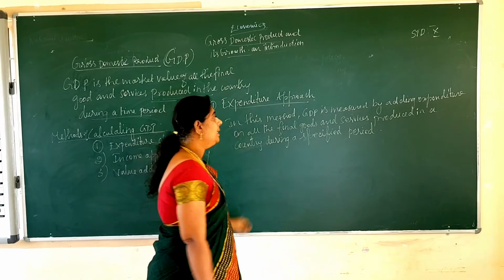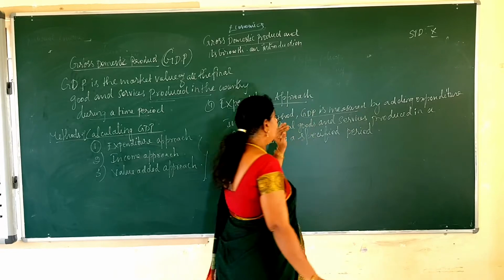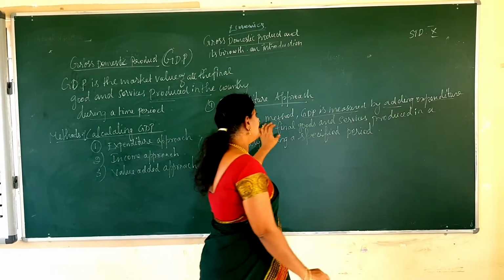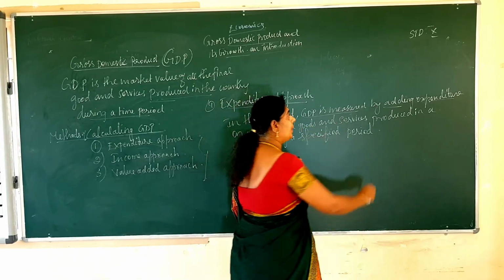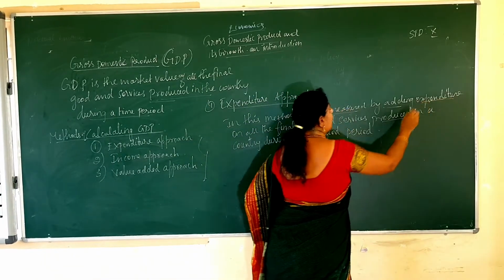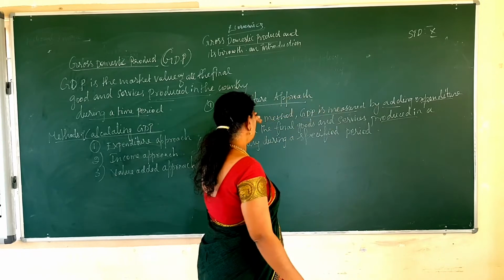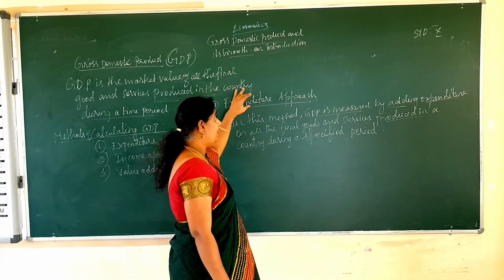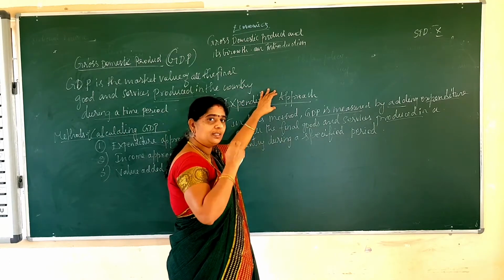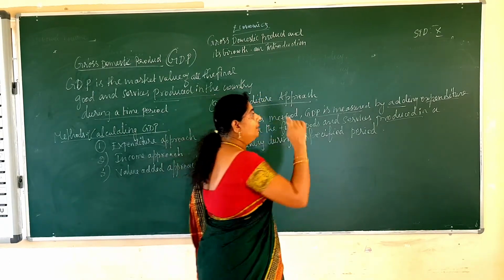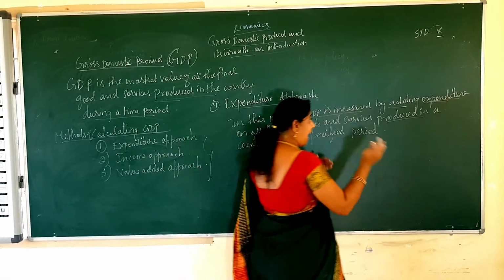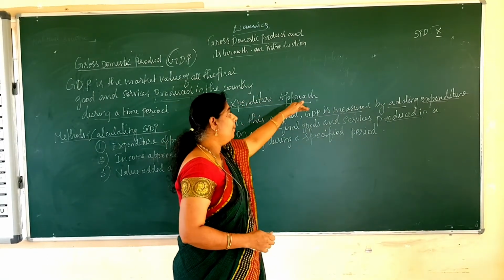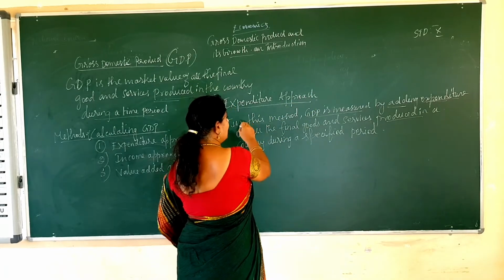In this method, how is GDP measured? GDP is measured by adding the expenditure on the final goods and services produced. If you add that expenditure, you will get the GDP. That is the first method, the expenditure method.